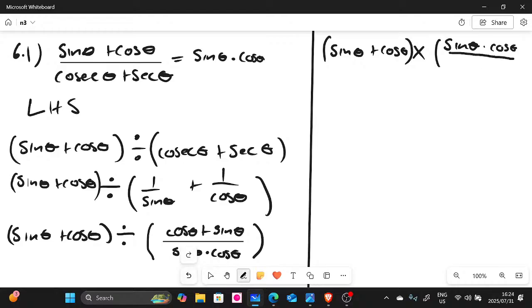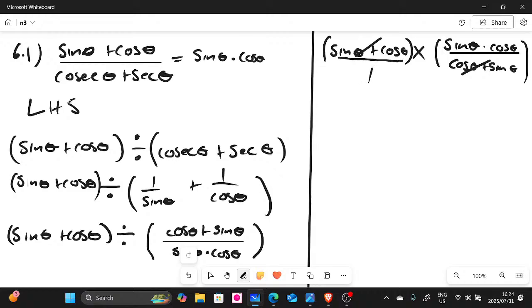And then all this is divided by, now the numerator, it was cos theta plus sine theta. Since we have multiplication here, these can divide each other. Cos theta plus sine theta and cos theta plus sine theta can divide each other. Don't forget, here we have divide by 1, so that's why they can divide each other.